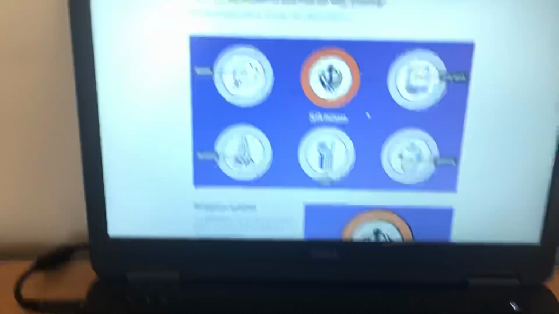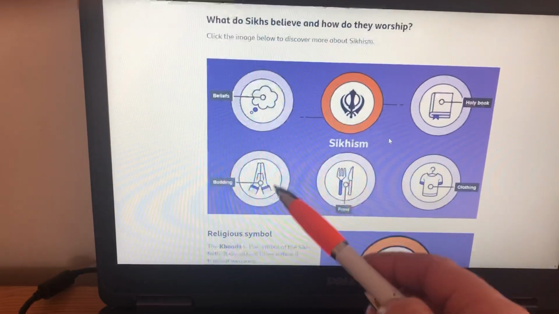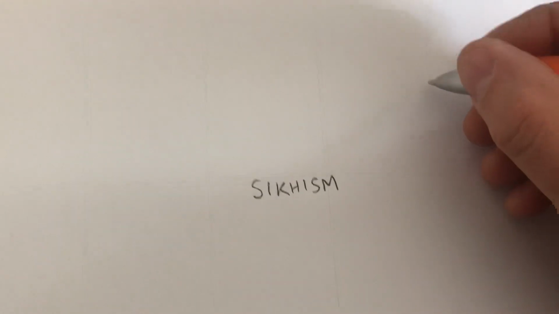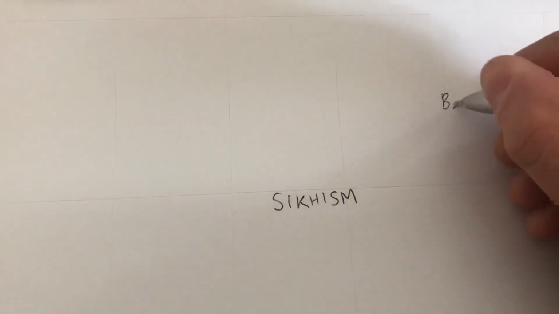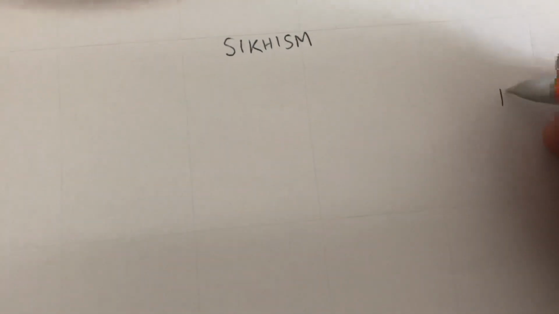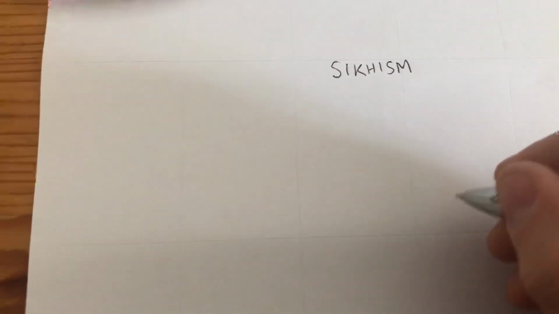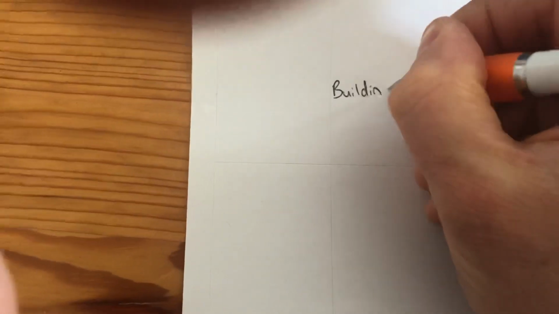So I've got my main idea, Sikhism, and then I've got 1, 2, 3, 4, 5 key ideas. So we've got beliefs, building, food, clothing, and holy book. So I'm going to write those down around this. So we're going to have beliefs, going to have holy book, we're going to have clothing, going to have building up here, and then we're going to have food.